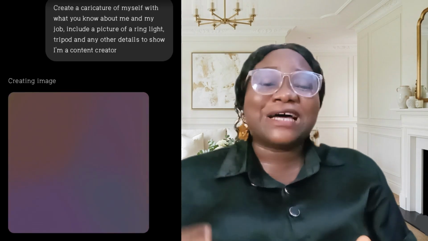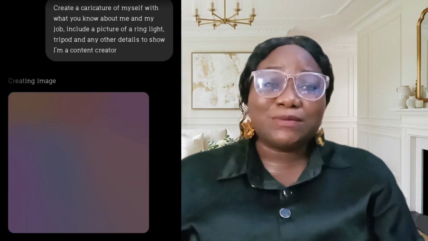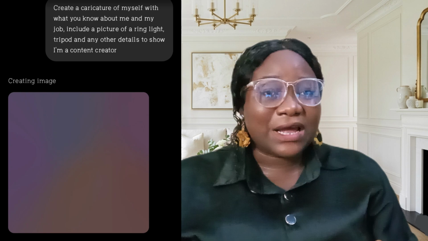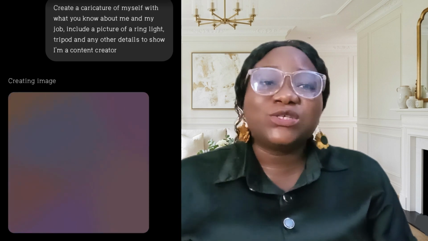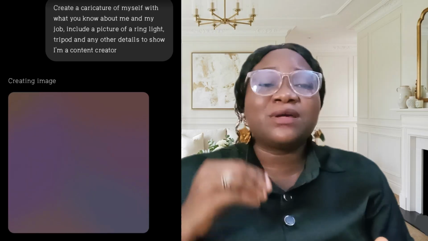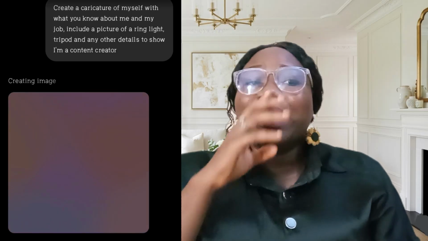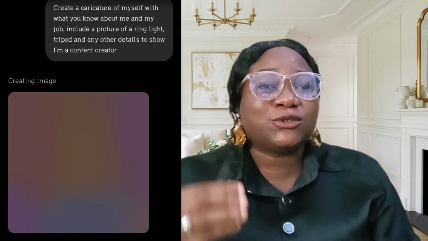So for those that don't have any back history with ChatGPT, maybe you don't use ChatGPT to prompt at all, so maybe ChatGPT doesn't really know what you do, the way to do it is to introduce yourself to ChatGPT, tell ChatGPT what you do, and ask ChatGPT to create a caricature of yourself.